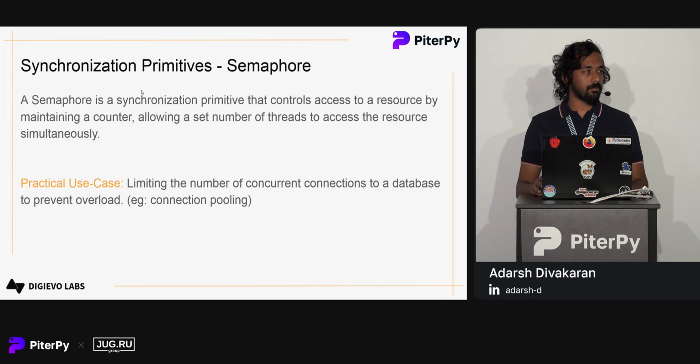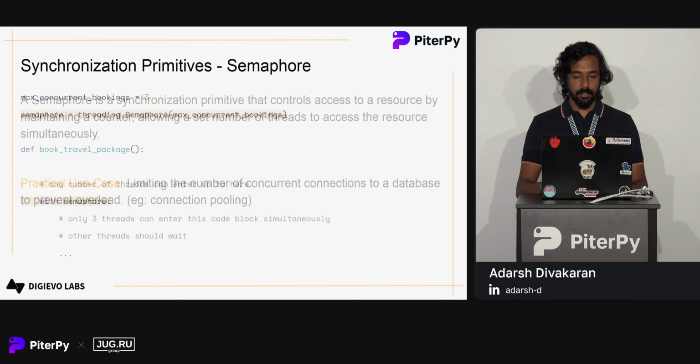Next, we have semaphore. In the case of locks and RLocks, we have seen we can use them to mark a critical section of the code, and we can allow only one thread to execute the code. But a semaphore maintains a counter. We can allow a set number of threads to access the resource simultaneously. So we can use a semaphore to limit the number of concurrent accesses. For example, we can use it to limit concurrent connections to a database for connection pooling.